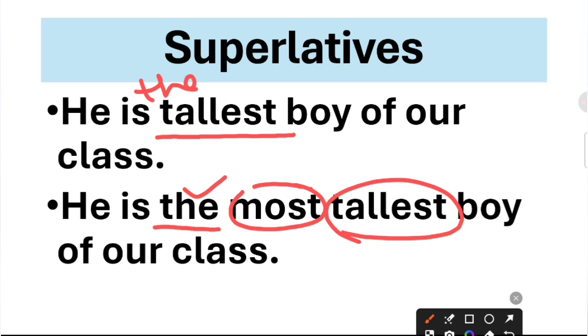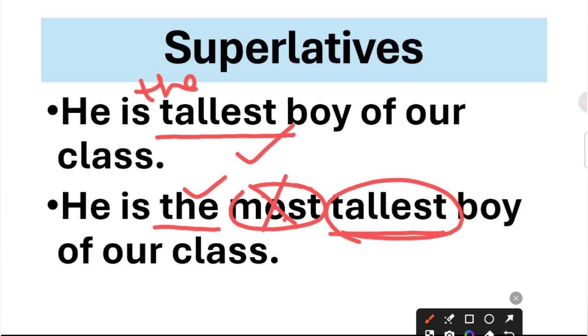When you are using tallest, you can't use most. And it's not that you have a choice to use most or tallest. There is another rule for where you will say tallest and where you will say most tall. If you think you can say he is the most tall boy of our class, then that will also be an incorrect sentence. So the correct sentence is he is the tallest boy of our class.